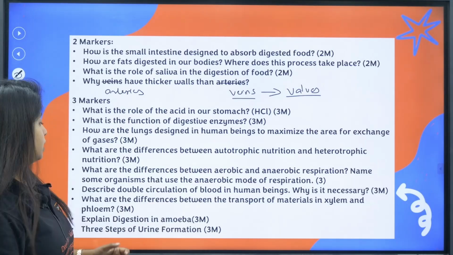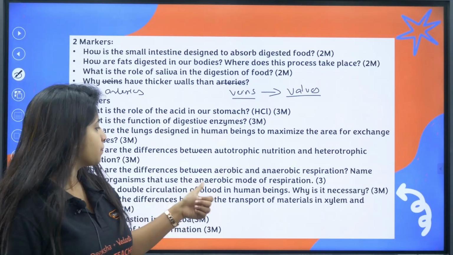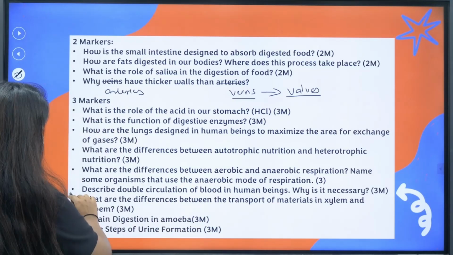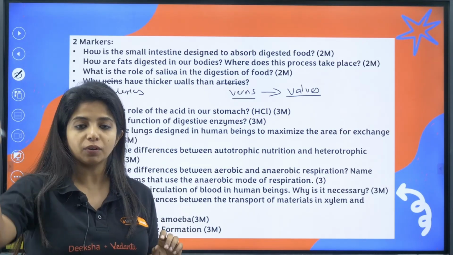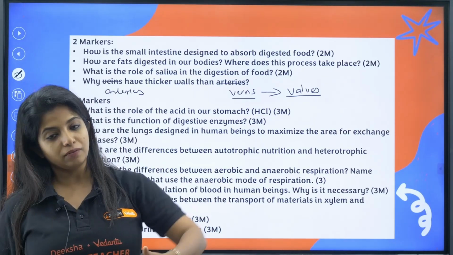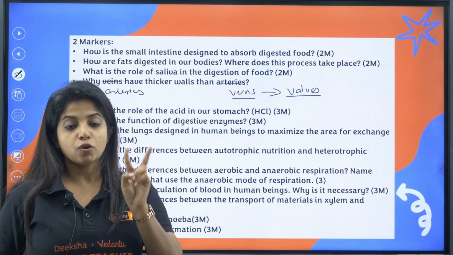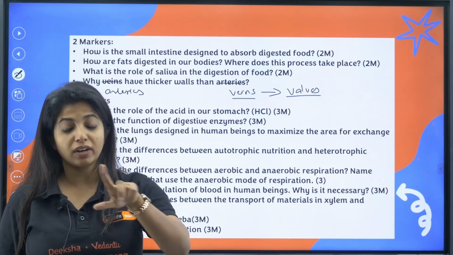All of that. Now, describe double circulation of blood in human beings. It is very important. Double circulation means your blood moves twice through the heart. Once it is oxygenated, when it comes back, it becomes deoxygenated. So it goes twice through the heart.